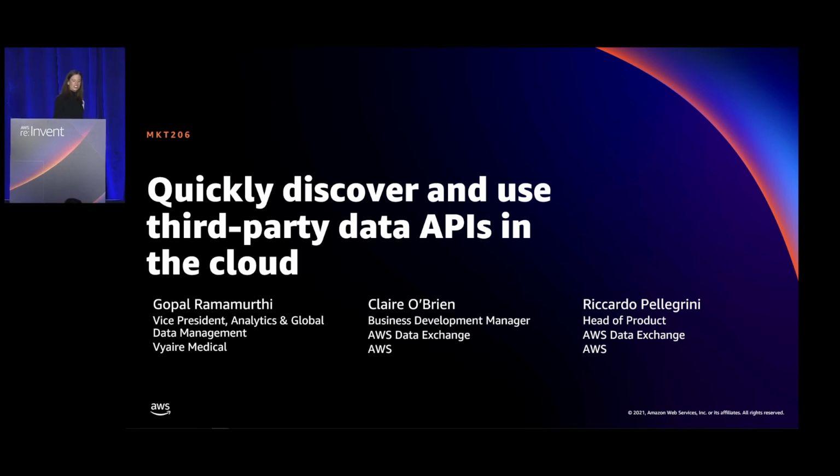Welcome to tonight's session, Quickly Discover and Use Third-Party Data APIs in the Cloud. I'm Claire O'Brien, member of the Business Development Team for AWS Data Exchange, and I'll be joined on stage shortly by Riccardo Pellegrini, Head of Product for AWS Data Exchange, and by Gopal Ramamurthy, Vice President, Analytics and Global Data Management at Vyaire Medical.